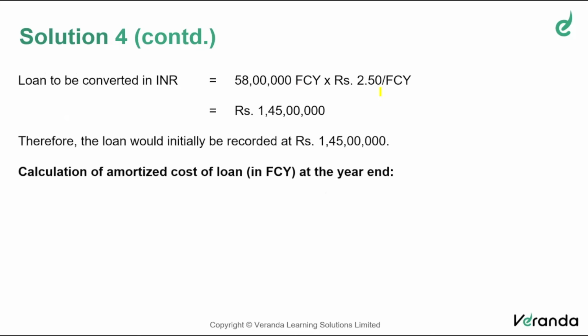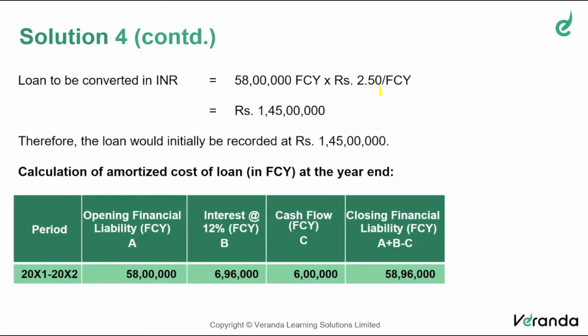Now, we have to calculate the amortized cost of the loan at the year end. How to get the amortized cost? 58 lakhs is the opening balance. That is the value at which the opening financial liability is recognized. Determine interest based on the effective interest rate, that is 12% on the opening balance, which is 6,96,000.